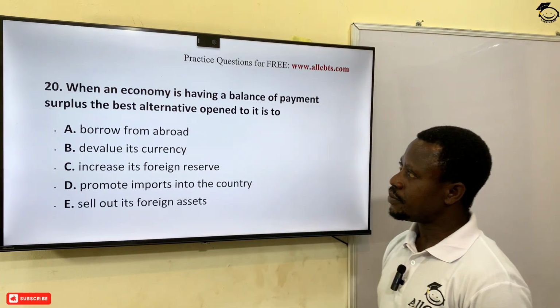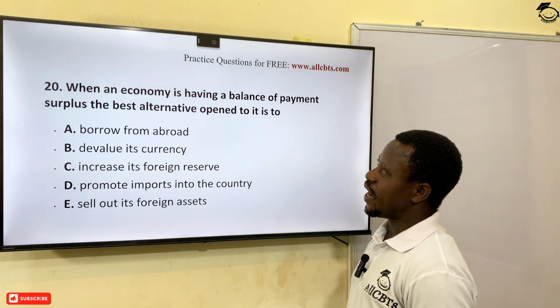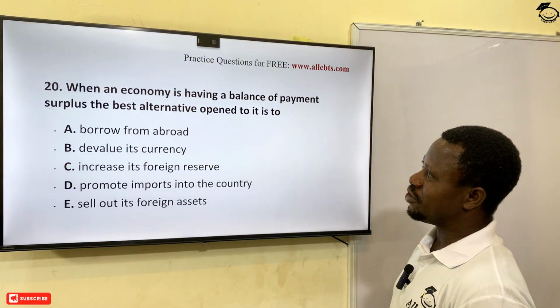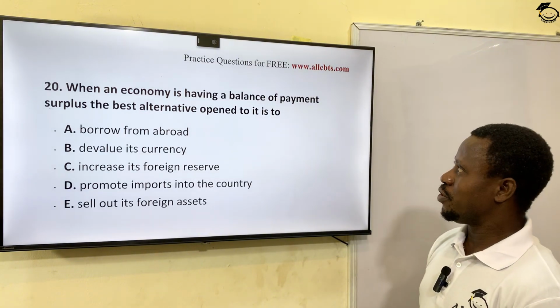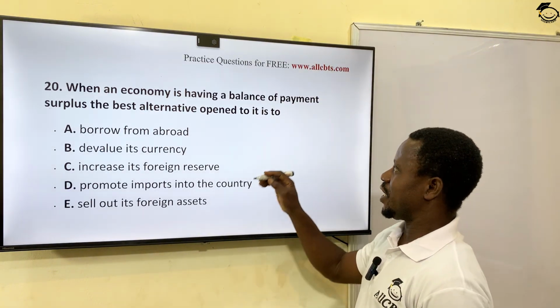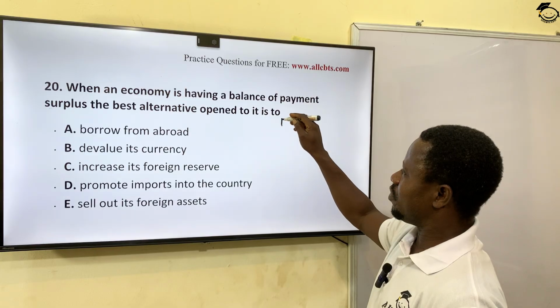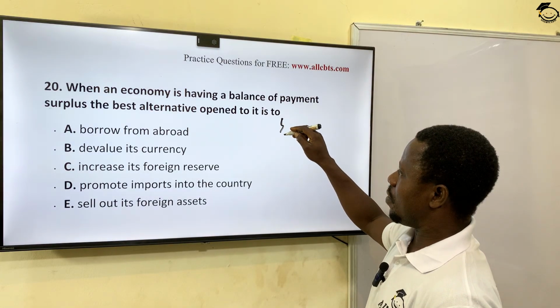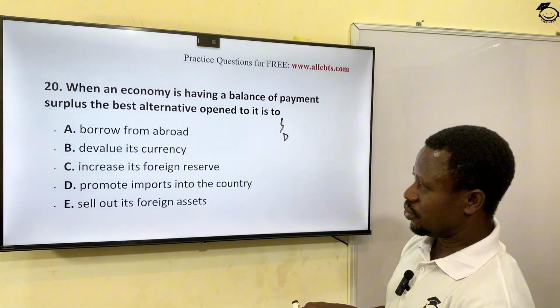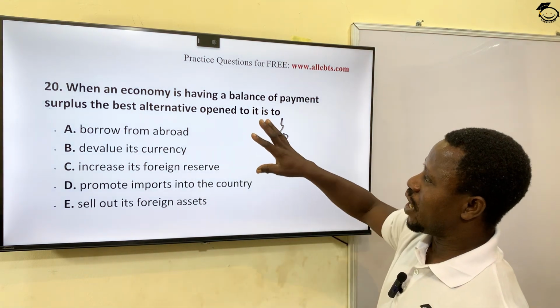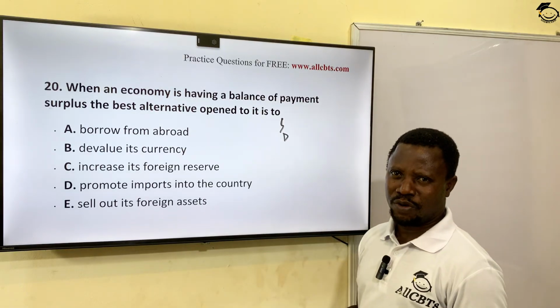Okay? The next question. When an economy is having a balance of payment surplus, the best alternative to it is to... When you talk about balance of payment, there are three types. We have balance of payment surplus, we have balance of payment deficit, just as we have for budgets. Okay, very well. So now, if you are having surplus balance of payment, what does it mean?